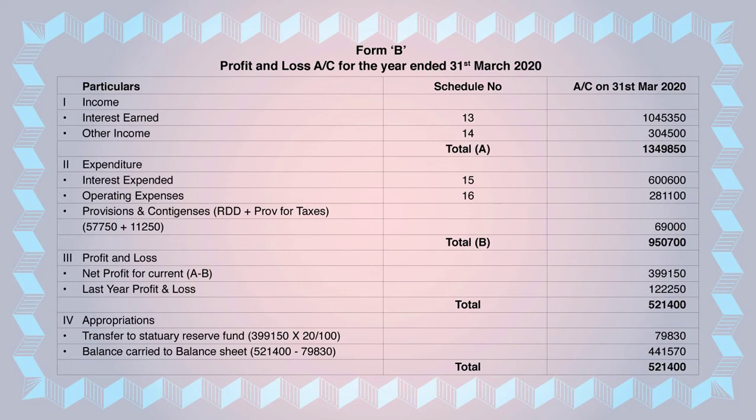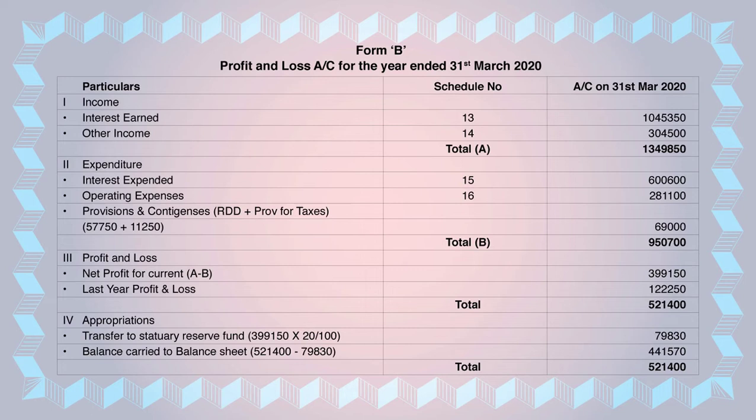Now we start with Form B. We have completed the Form A format. Now we are writing Form B. The heading of Form B is Profit and Loss Account for the year ended 31st March 2020. It's nothing but the profit and loss account. You have to make the columns: particulars, schedule number, year ended 31st March 2020.